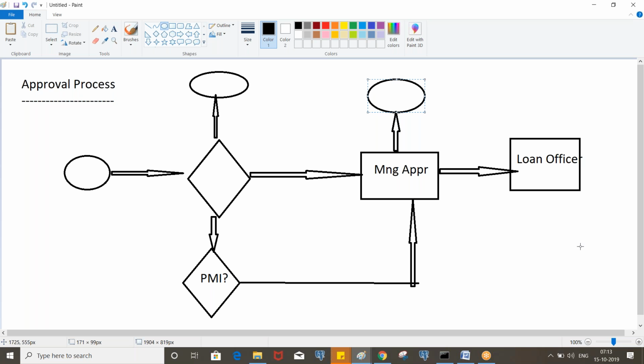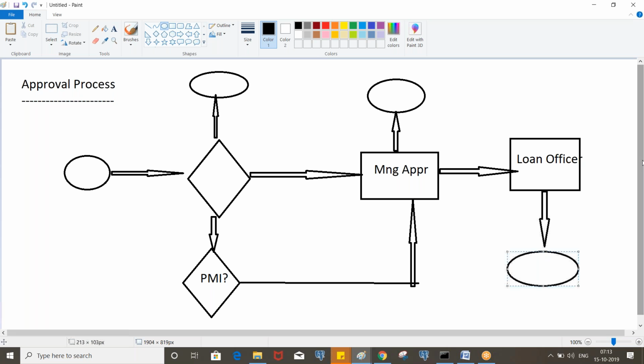Okay. So again, the loan officer can approve or reject it, right? So let's say if it is approved, then we'll update the status saying that it is resolved, completed. If the loan officer approved, that means the loan is accepted, so it will be approved completely.